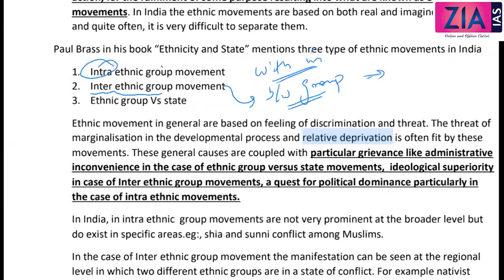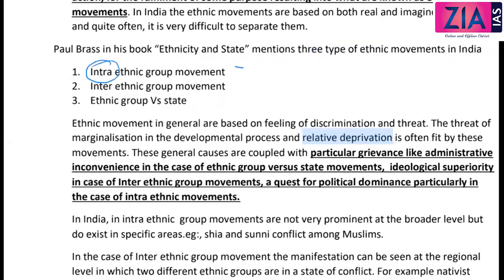Then third one, ethnic group versus state. So these are the 3 different categories. Now with intra, this is not that significant in Indian context, because within an ethnic group the issues or the movement is very rare. For example, when we talk at international level, or broadly when you talk about Shia Sunni, this conflict can be understood as intra-ethnic group, because it is actually happening within the same identity, within the same ethnic group.